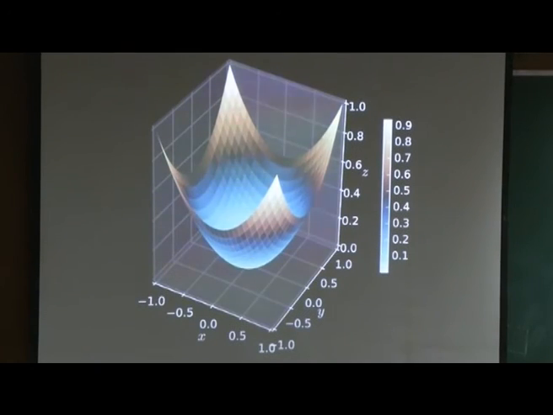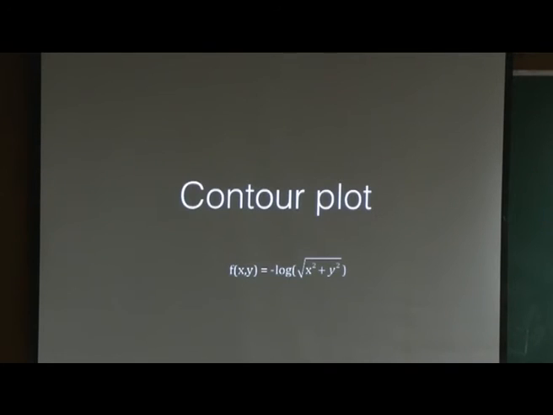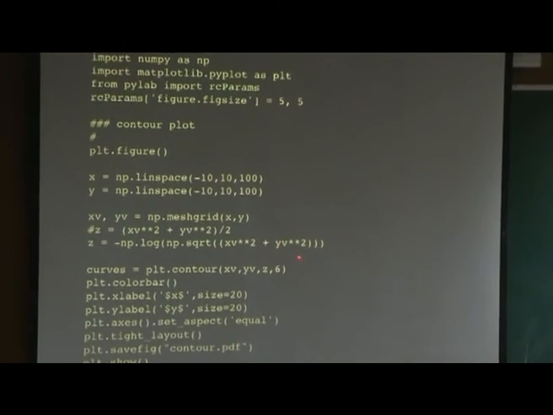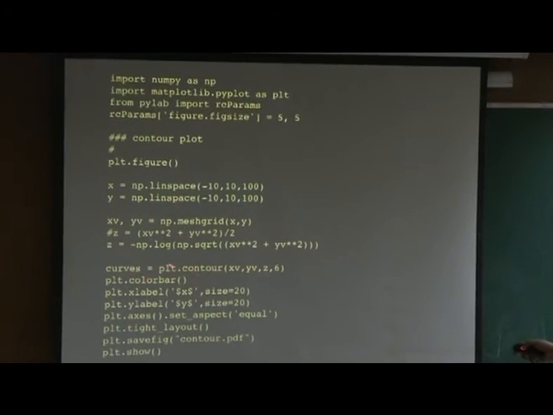So this is the surface plot. Now I want to make a contour plot of the same thing. Well, it's a different function, minus log of square root of x squared plus y squared. So the x array, y array, and this is my function z. Now I can do curves equal to plt dot contour. How many contours do I want? I can control that here. I want 6 contours. If I want 10 lines, I can increase the number here. Now I can also put a color bar. Different contours mean different things. You can also put values of the contour. I have not done it here, but you can easily find how to put values on the contours. Now the rest is all the same. So let's look at it.